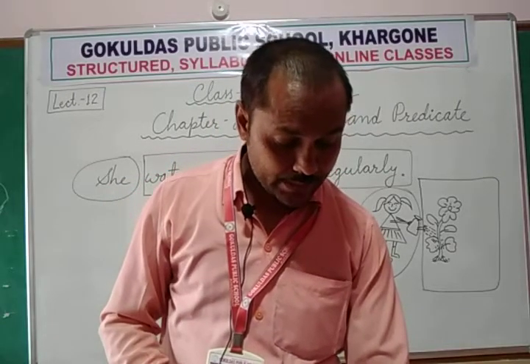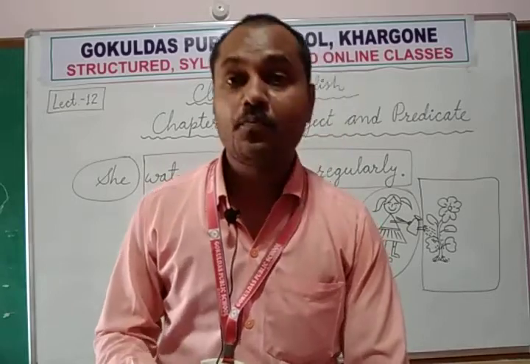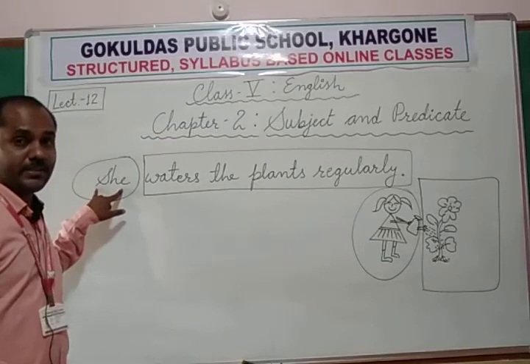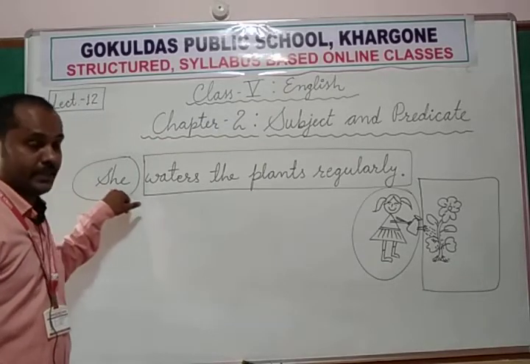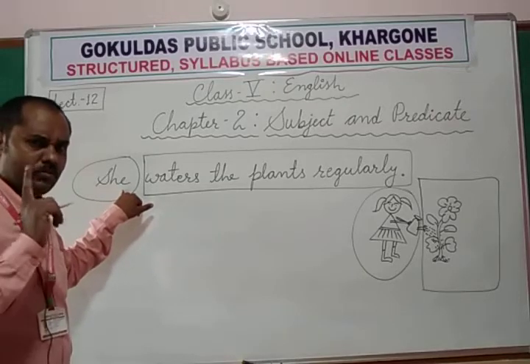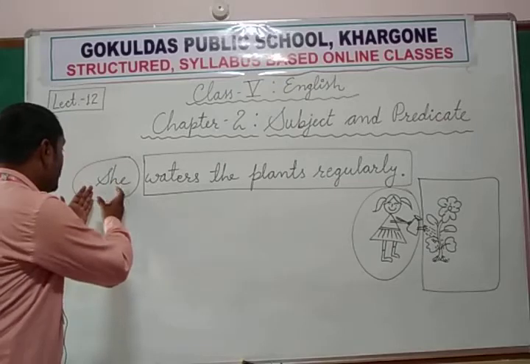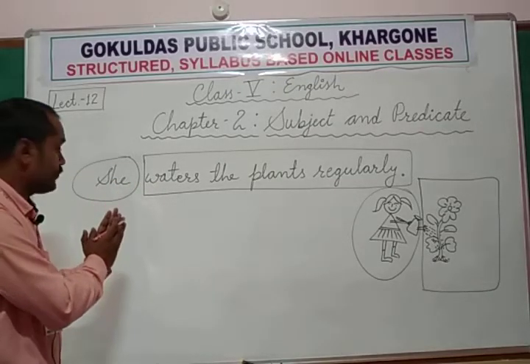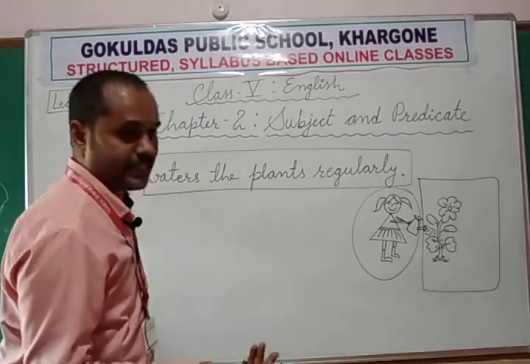Subject or predicate may have only one word or a group of words. In this sentence only one word is acting as subject, she. But there may be some sentences which have a group of words as subject.